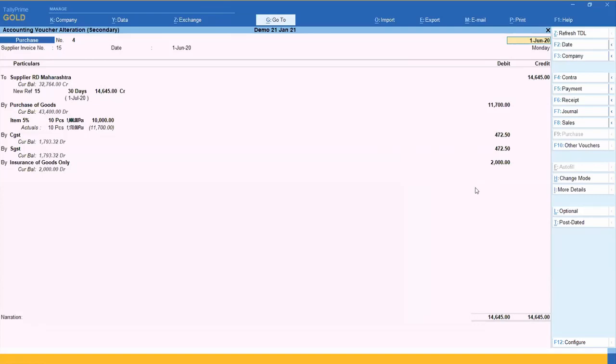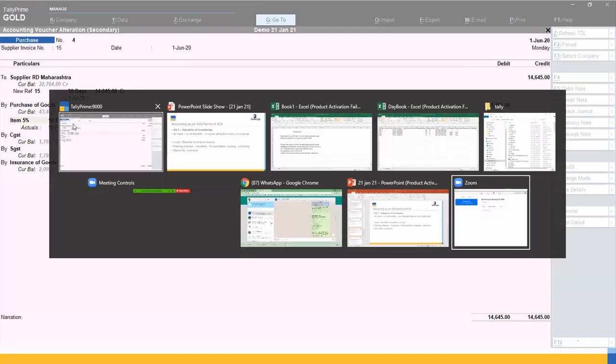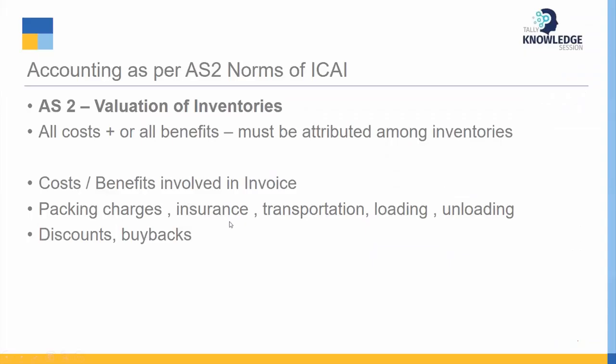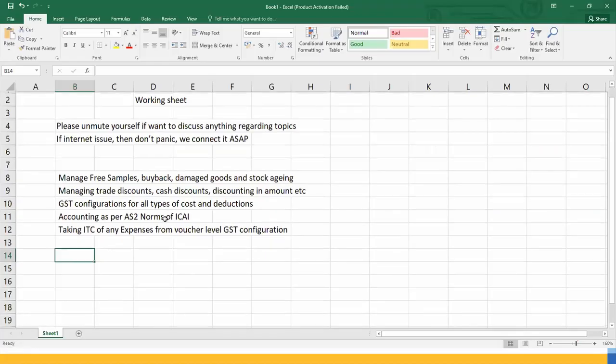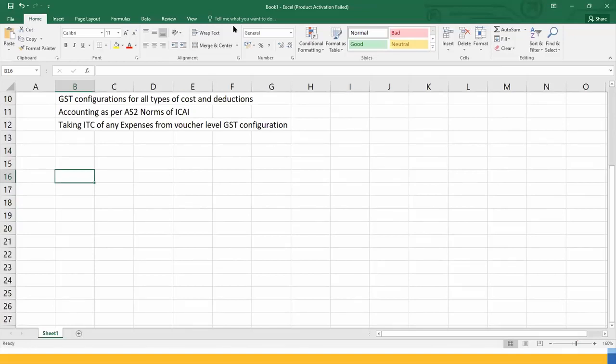Purchase account is debited 11,700. See, 10,000 is basic value, and there are some additional costs or additional benefits received for this voucher from the seller, and those have to be attributed to my inventory because of this accounting standard 2. Accounting standard 2 says that all costs and all benefits both have to be attributed to the inventories. For example, I am taking just one example here. Suppose one sand is there which is called resin coated sand.